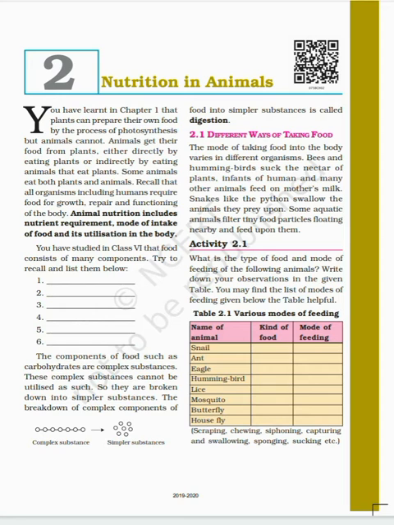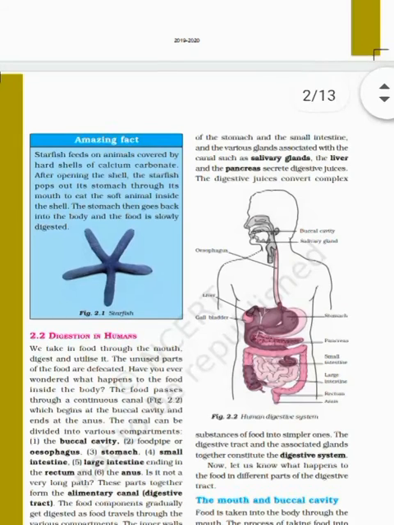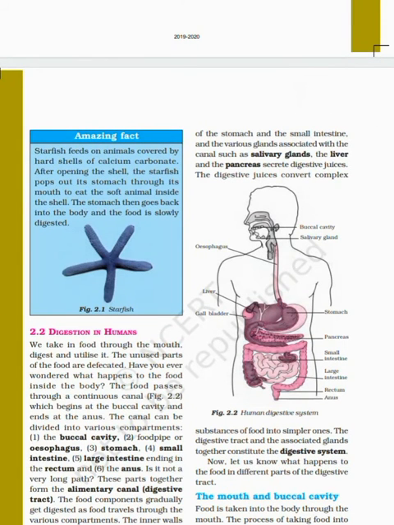Now let's start digestion in humans. The digestive tract and the associated glands together constitute the digestive system in a human. This constitutes the whole path along which food moves through the body, starting from the mouth and ending at the anus.